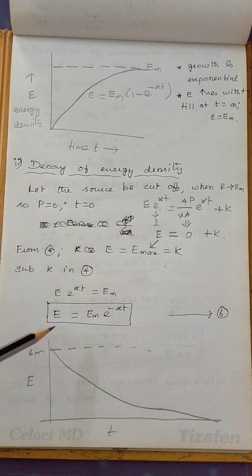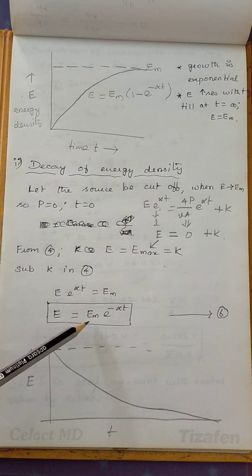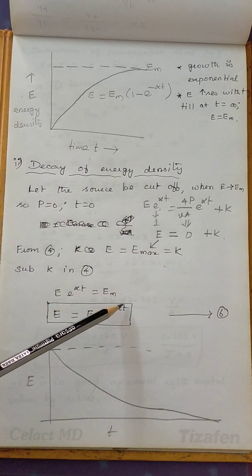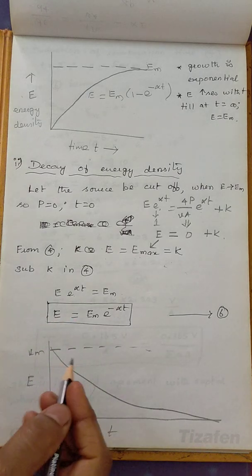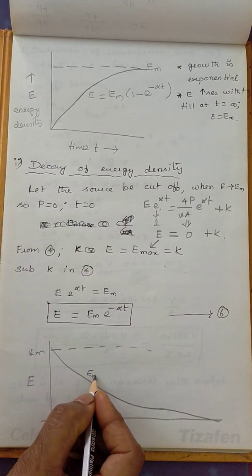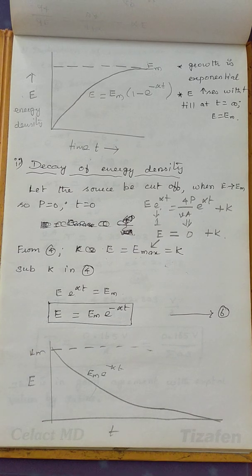So initially the value is Em and the decay starts. Here Em is constant, alpha is constant, and the variation of E with time is drawn schematically. So it decays like this. Initially E equals Em when it starts decaying, after which it decays exponentially by the equation Em into e power minus alpha into t. This is the schematic representation for the decay of sound energy.